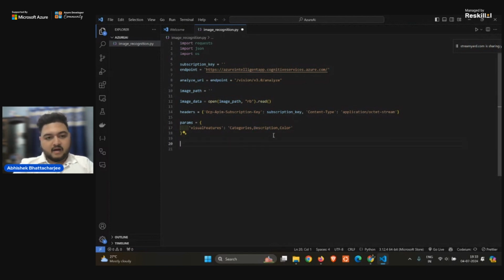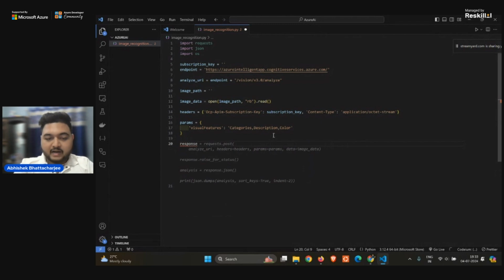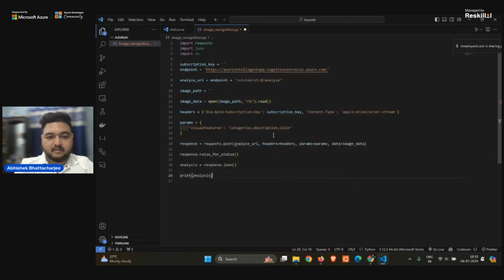And apart from this, I need to make a response as well, right? Why? Because I need to send a request. How will it analyze? I need to send a request. So for sending the request, I will use requests.post to what? It will send the request for analyzing the URL. This is the one, right? For the parameters: headers equals headers, params equals params, data equals image data. Cool, right? So based on these params it will be analyzing the image, right?